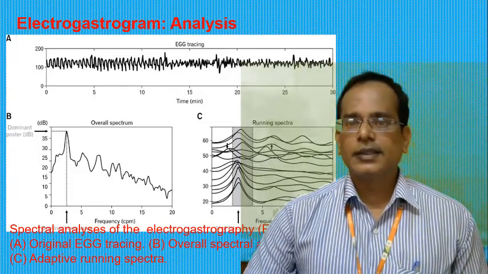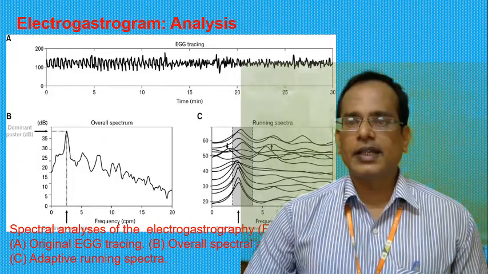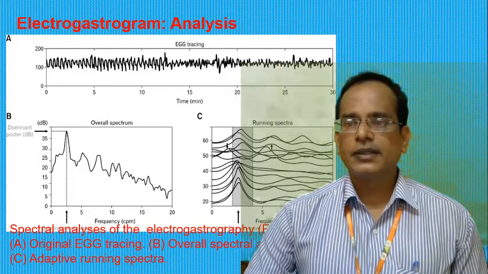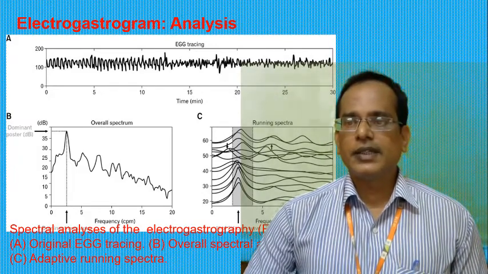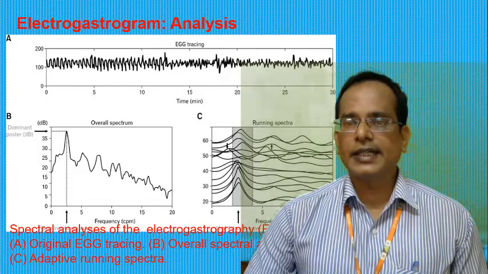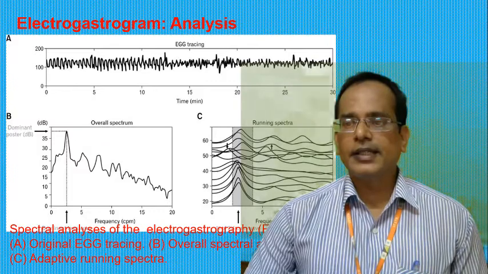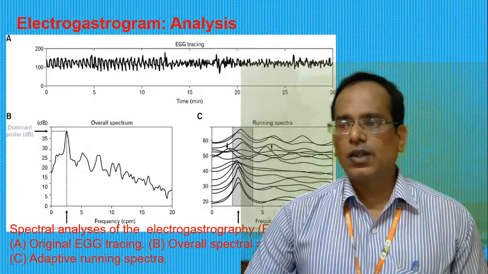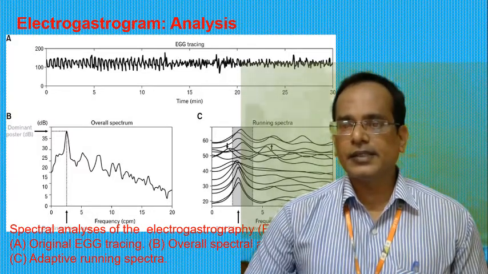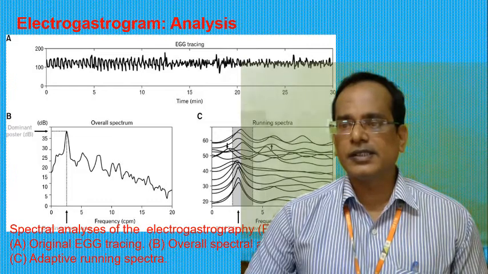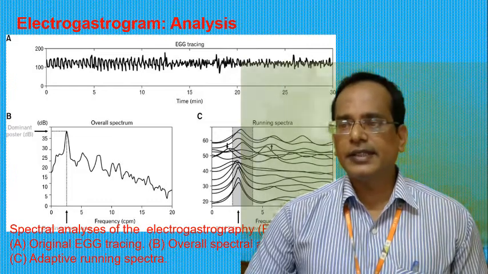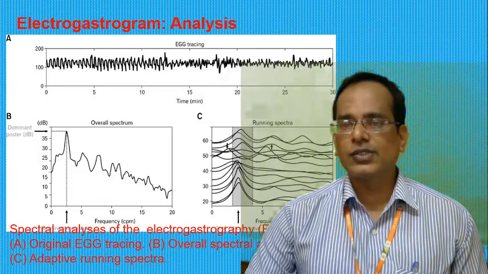Here in this case, unlike the electrocardiogram with which a physician can perform a diagnosis by visually examining the tracing, the EGG must be subject to computerized spectral analysis. This is because the EGG signal is a weighted summation of all gastric slow waves present in the stomach.